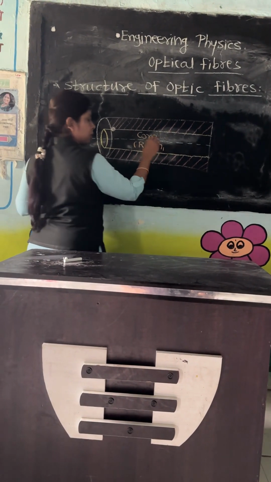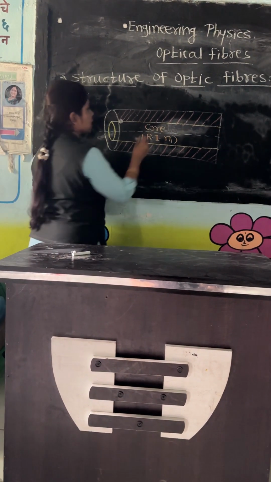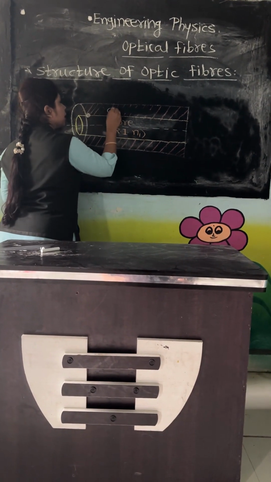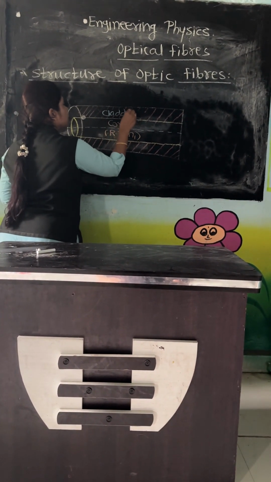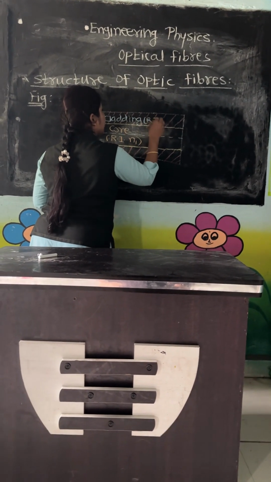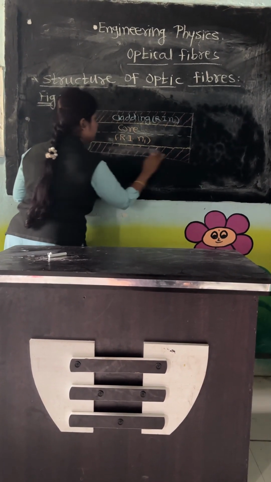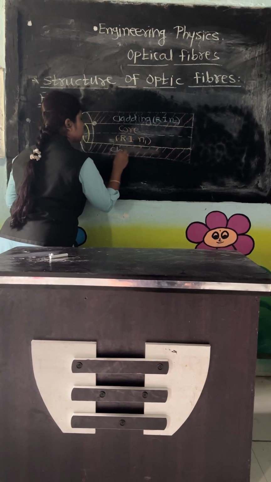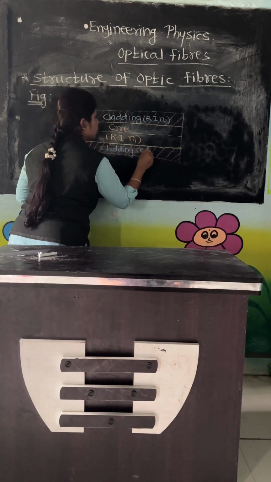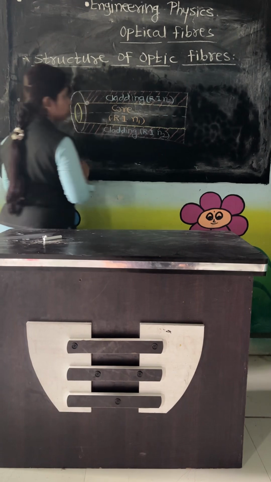This core is surrounded by cladding, another transparent material, and the refractive index of the cladding is denoted by the symbol N2. This portion is also cladding, and this one is also cladding. The cladding's refractive index is always denoted by N2.